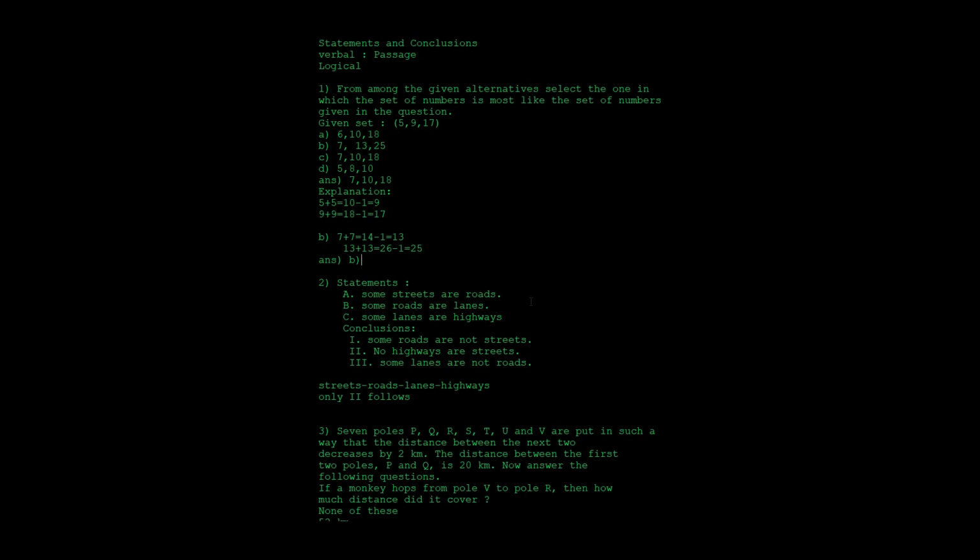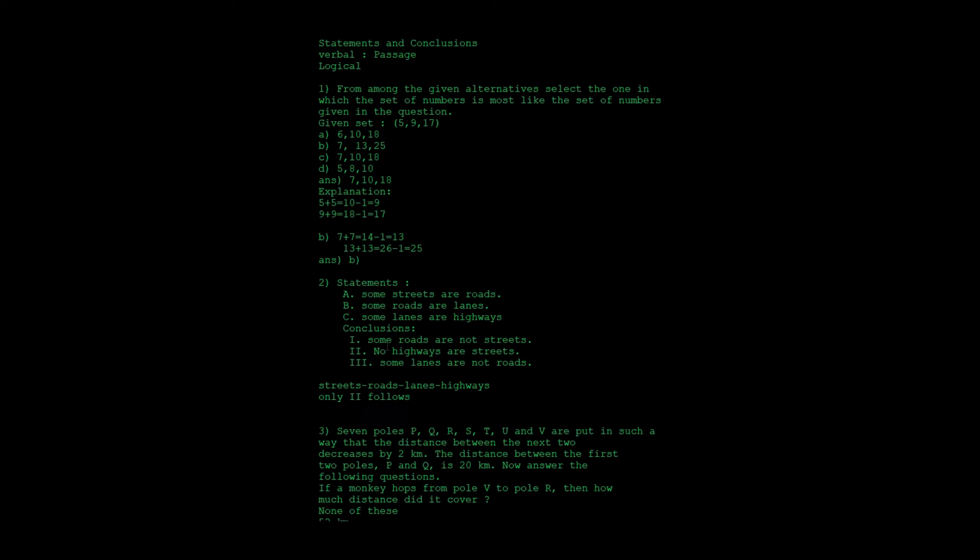The next ones are the statements and conclusion based questions. The statements are: some streets are roads, some roads are lanes, and some lanes are highways. You are going to draw the Venn diagram so that it is easy to find which conclusion follows. First, some streets are roads, so draw two circles. Then some roads are lanes, so there is a connection between roads and lanes, and some lanes are highways.